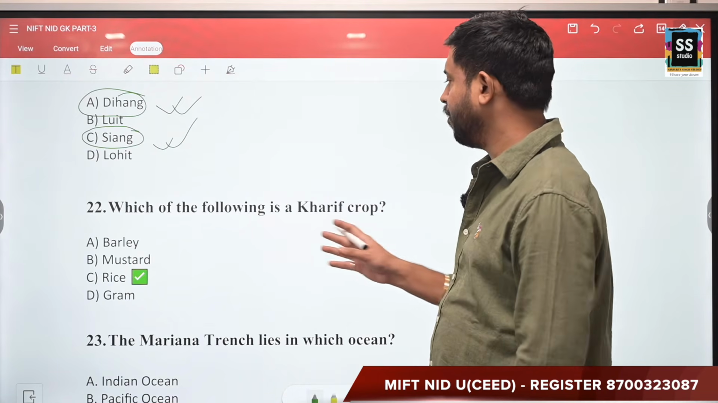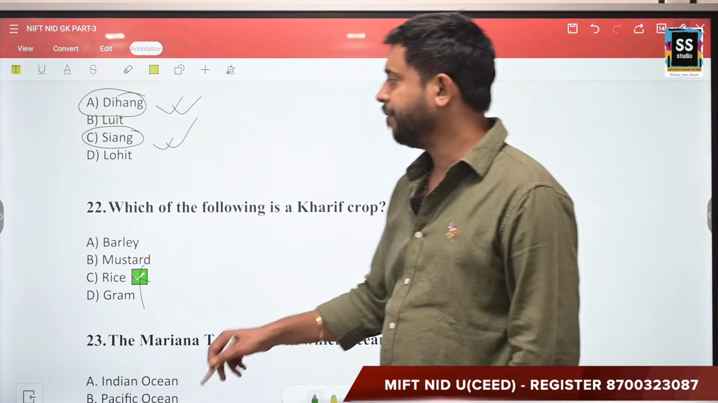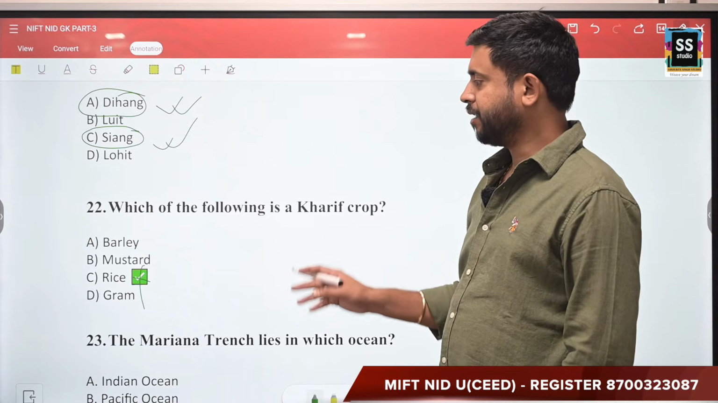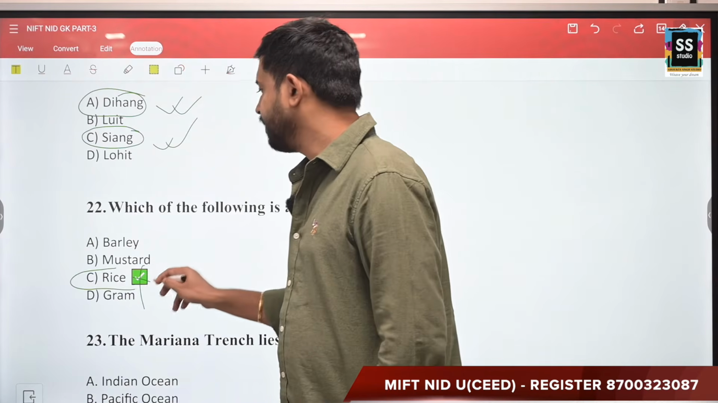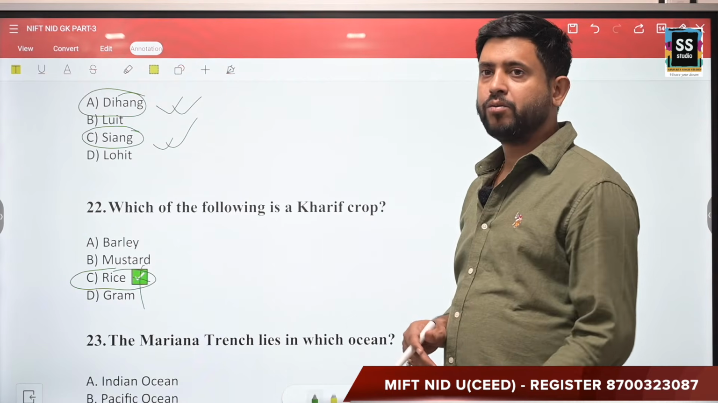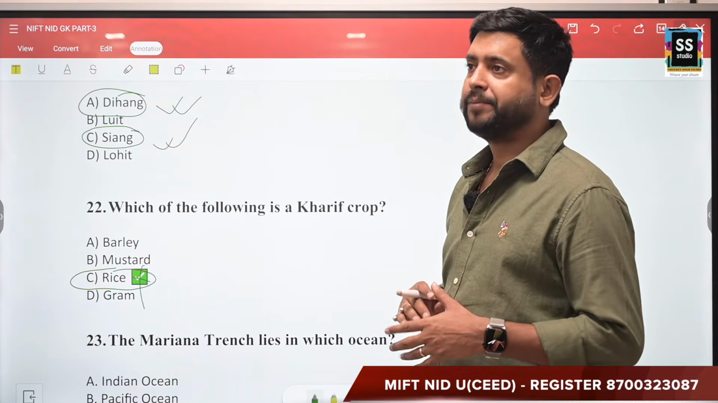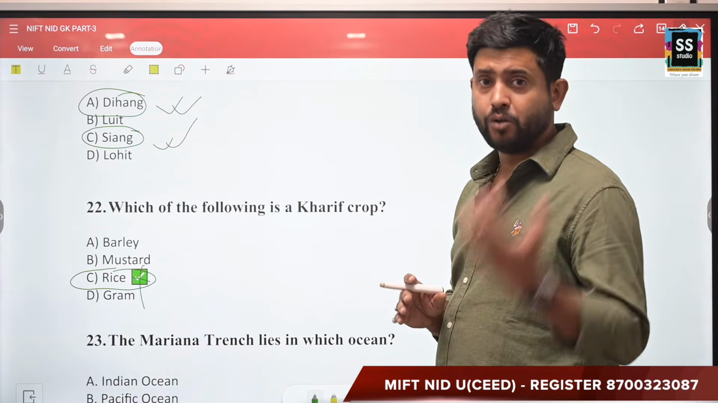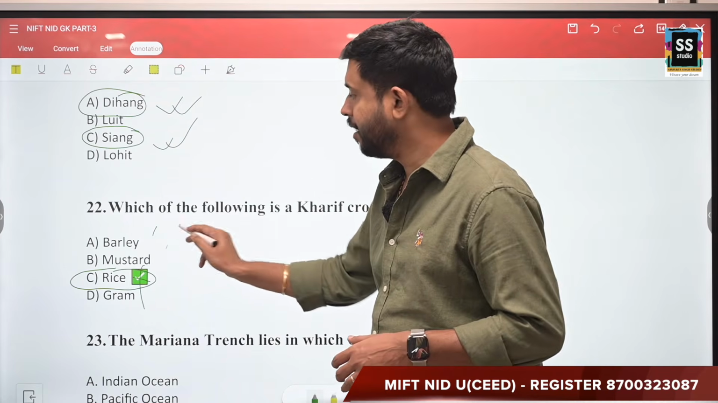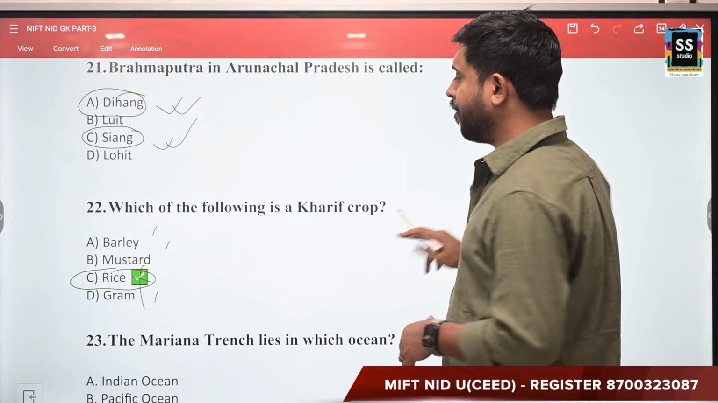Moving forward, which of the following is a Kharif crop? Now, unfortunately, I have given a tick here. The options are barley, mustard, gram, or rice. The correct answer is rice because it is usually sown in monsoon because it requires a good amount of water to grow. So it is sown in June and July, and the rest three, barley, mustard, and gram, are Rabi crops. Clear? Moving forward, next question.